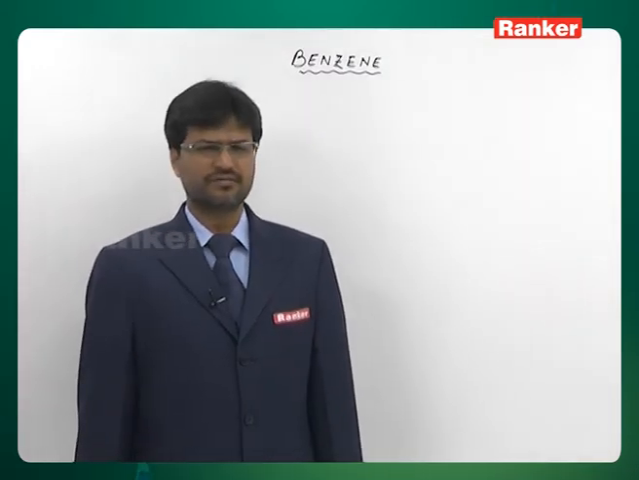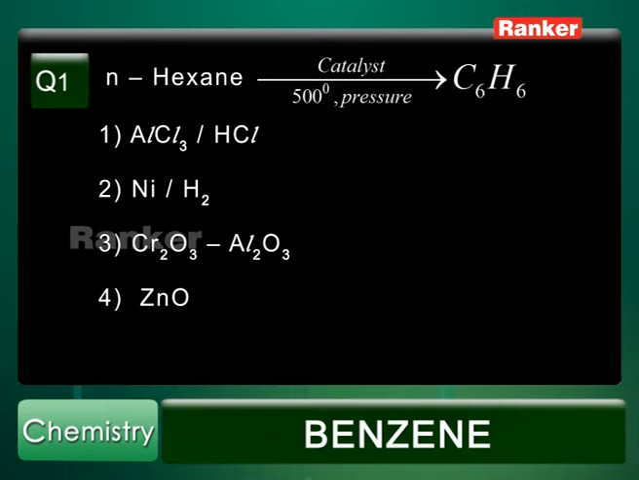The topic is benzene and aromatic hydrocarbons. Let's do some questions based on benzene. Question number 1. N-hexane is treated with some catalyst at 500 degrees centigrade temperature and high pressure. You get benzene. From N-hexane you are getting benzene.